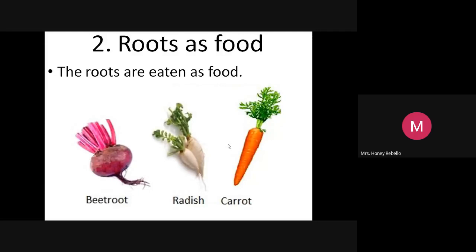Just see the main headings over here. First we saw leaves as food. Now roots as food. Roots. Now just have in your mind all three pictures. You'll have many more, but don't worry. Beetroot, radish, carrot. You can write your own answers or you can tell me your own answers when I ask you a question. It's not necessary. You have to see only these pictures and answer. Roots are eaten as food. Beetroot, radish, carrot.